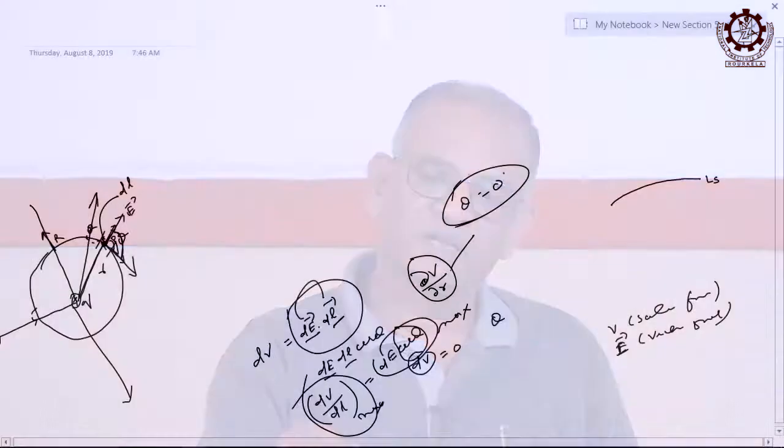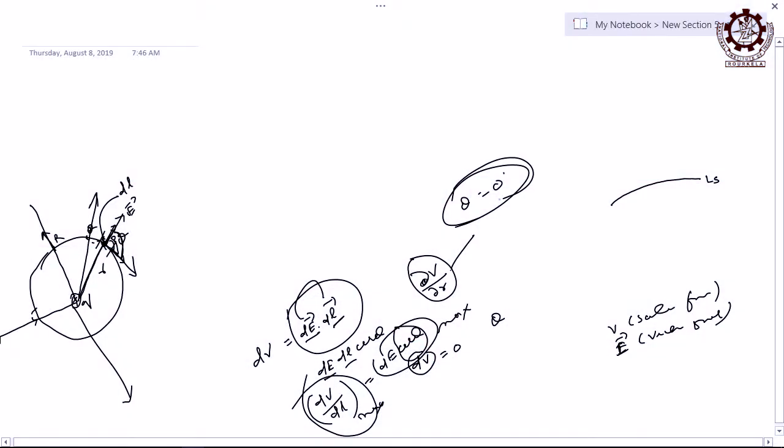And obviously, theta is 0 means any one, right. Theta is 0 means these two vectors must be either going in the dE direction or going in the dl direction, then only theta can be 0. Two possibilities are there, but it cannot be, it will be only one. Gradient of a scalar function is a vector, it has only one direction, but when you are telling theta is 0, it implies there are two directions, right.